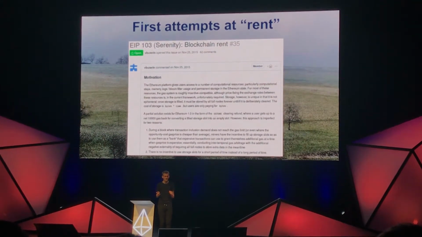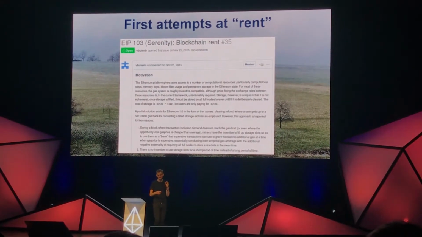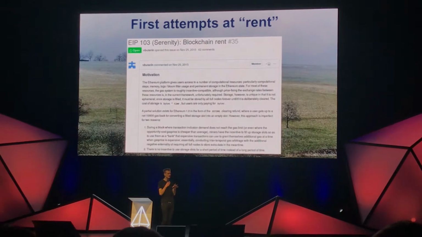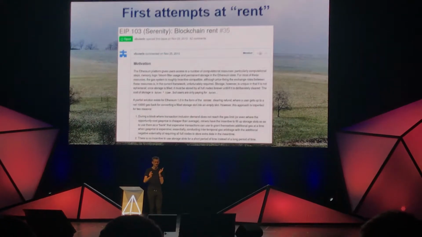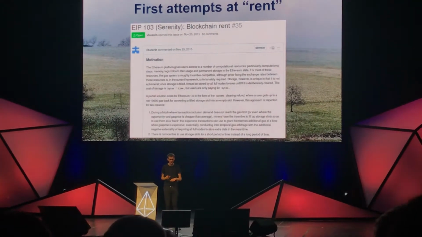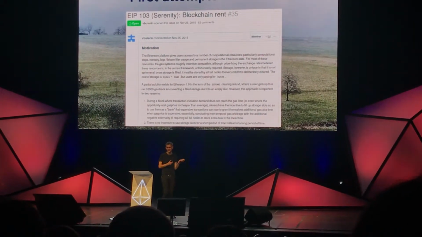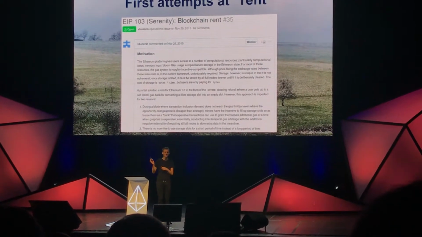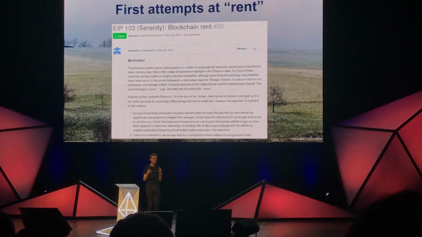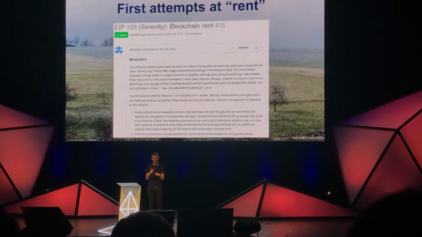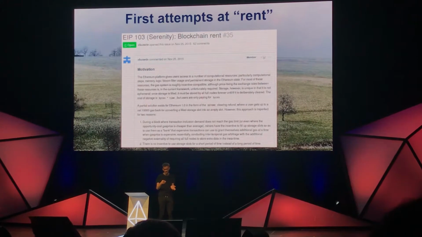Rent. So this is the idea that instead of charging a big one-time fee for filling storage, we would charge fees over time. So basically, for every day or every block or whatever that some storage slot is filled, you would have to pay some amount of ether for it. There was this one EIP number 35 that I tried to call EIP 103, but really it was EIP number 35 because that was the issue number that takes precedence. And this was one of the really early ideas of trying to formalize this concept. And we've had many iterations on the idea of how to implement rent maximally nicely since then.